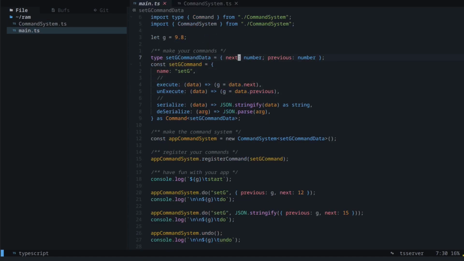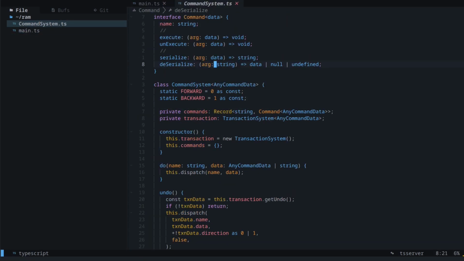So for example, if we were to make a command that would just set the value of this variable g, it would have a name, set g, and it would execute and unexecute on some data. That data would look like the next number that you want it to be and the previous or the current number that it is, right? So that way execute can just set it to the next value, and when that data gets stored, it can reverse that action to make it have the previous or the original value. Serialize and deserialize are just fairly simple. It's just JSON stringify and parse.